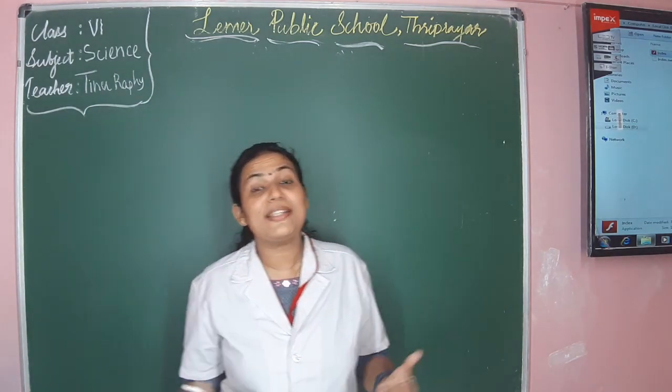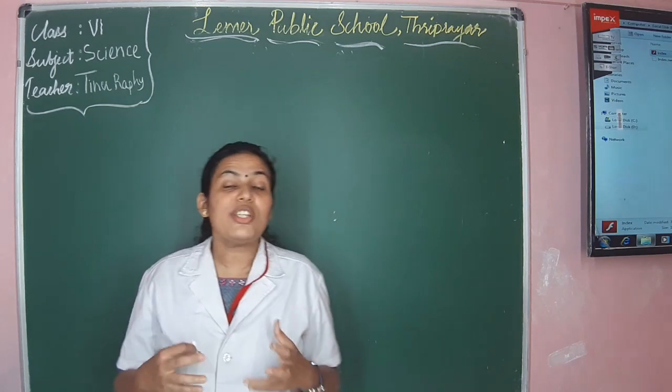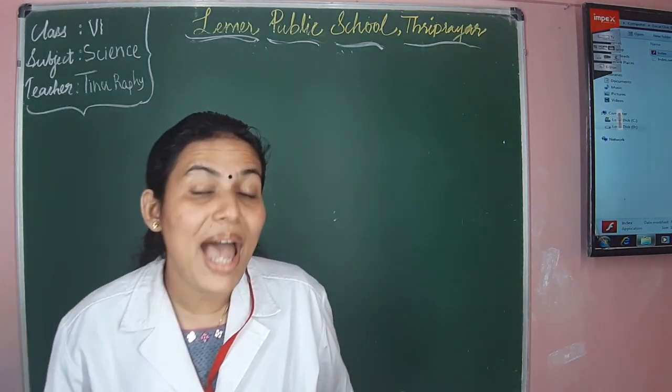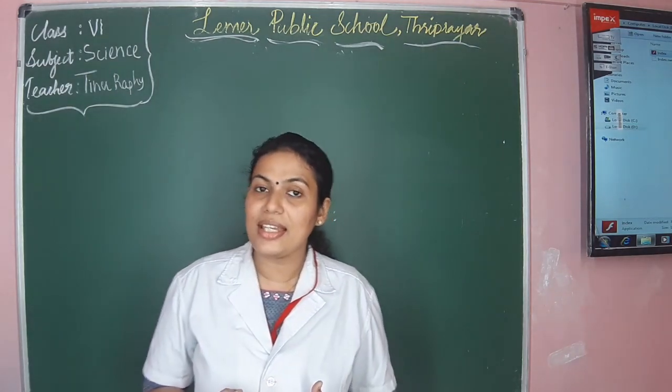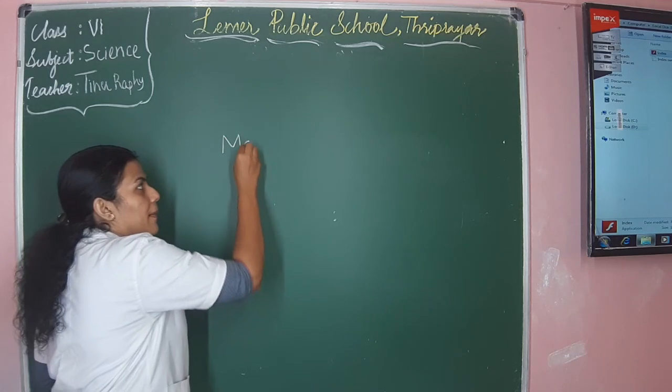Now, what are these magnets? How will you define these magnets? Yes, magnets are the materials which have the capacity to attract the magnetic substances, isn't it? So, what are magnetic substances?